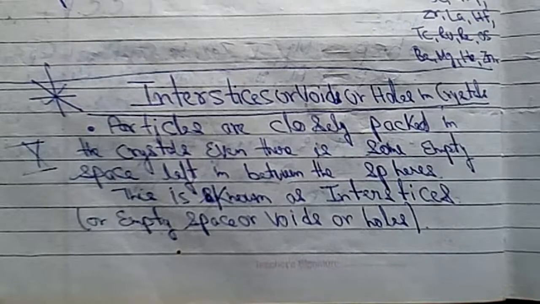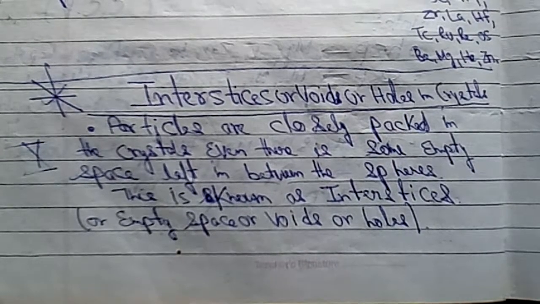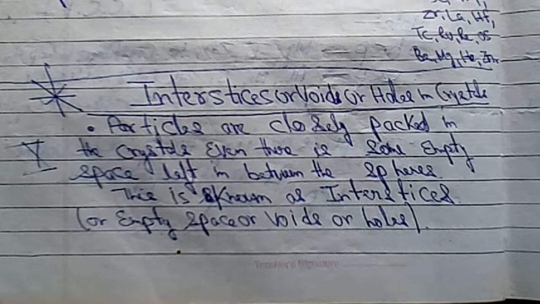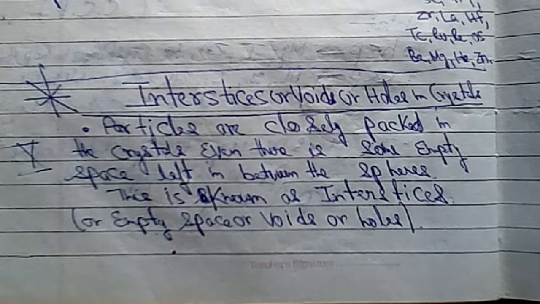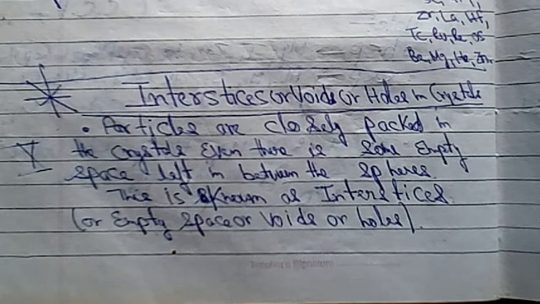Now we are going to see interstices or voids or holes in a crystal. We know the meaning of the word void. Void means the vacant space which is left in a unit crystal after the space is occupied by the spheres at their lattice sites. Interstices is the other name of voids. So the heading is interstices or voids or holes in the crystal.